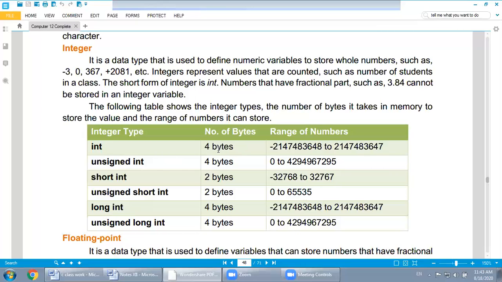So an integer variable occupies 2 bytes in computer memory, and its range is that of short int, minus 32768 to 32767. In some programs, I will show you how I am saying that it occupies 2 bytes, whenever we use arrays. I will show you that an integer occupies 2 bytes in computer memory.